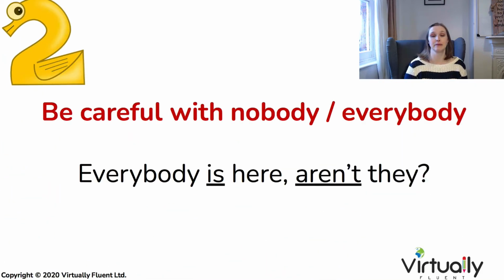The second thing to be careful of is when using the words everybody and nobody, because these are typically used in a singular way in the first part of a sentence. But in the question tag, what we actually do is use the plural word, and then we need to insert a plural pronoun. For example, everybody is here, aren't they?